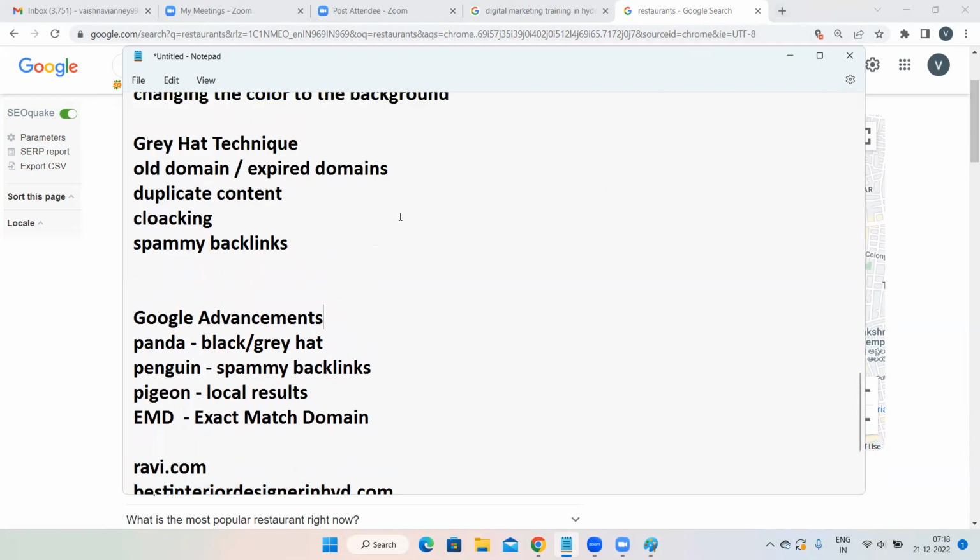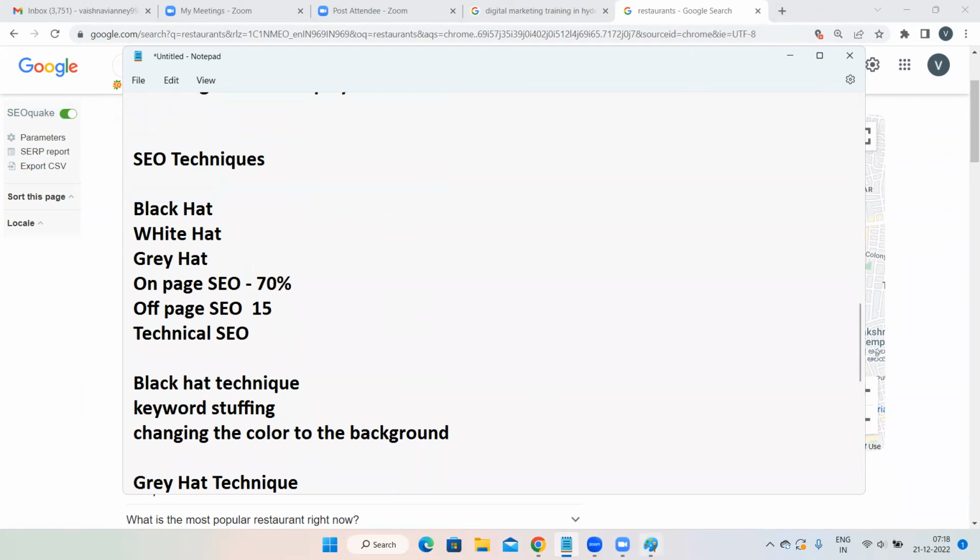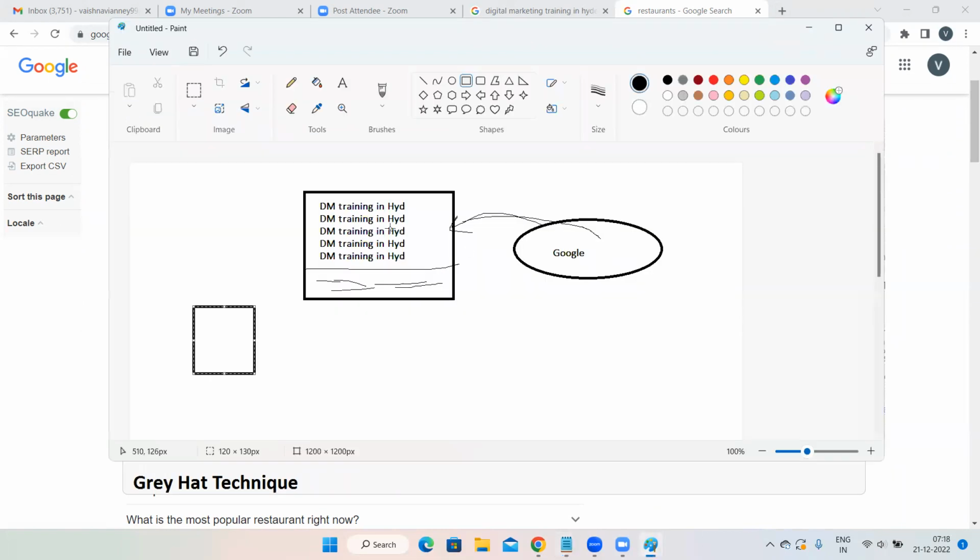Same thing as for keyword stuffing, how did I tell you that whatever keyword is there in your website, and people are also going to search with the same keyword, Google will think that both the content are the same, both the keywords are the same.